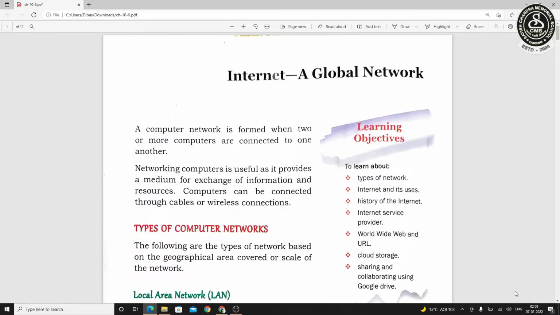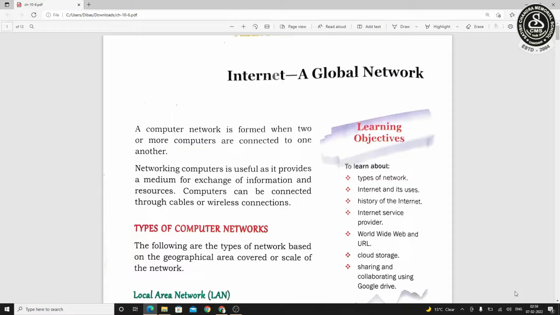So today we are going to start a new chapter, chapter number 10, and our topic is Internet, a global network. In this chapter we are going to learn about the internet, some different network systems, and also some key points related to the internet. So let's begin. First of all, what is internet?